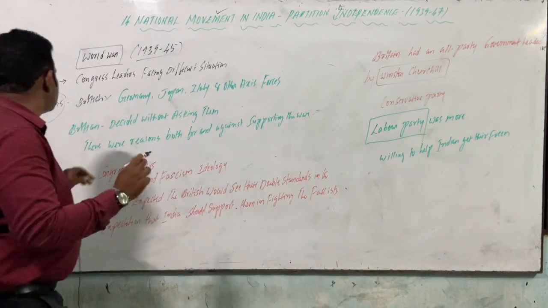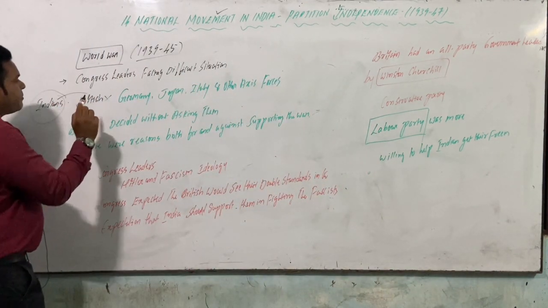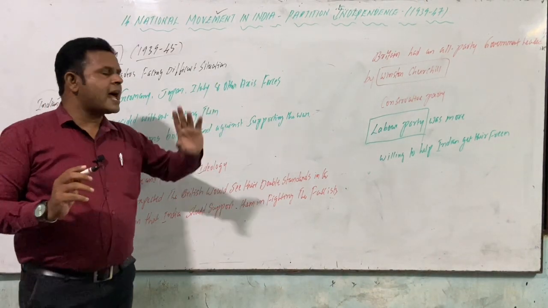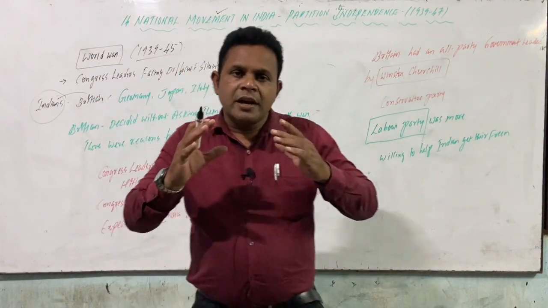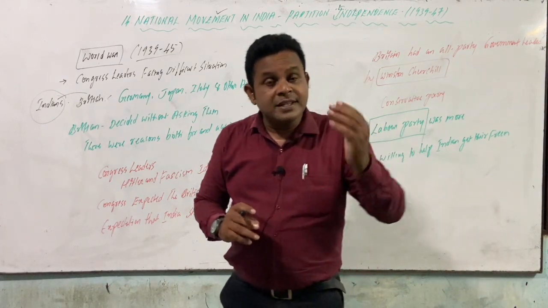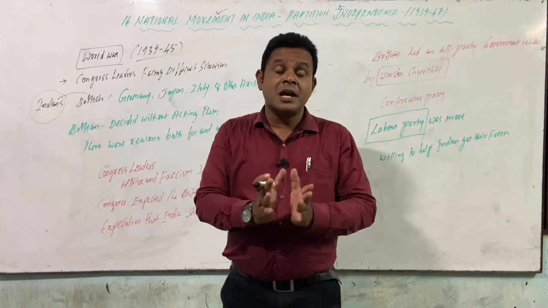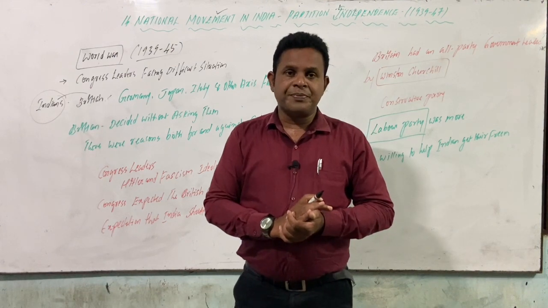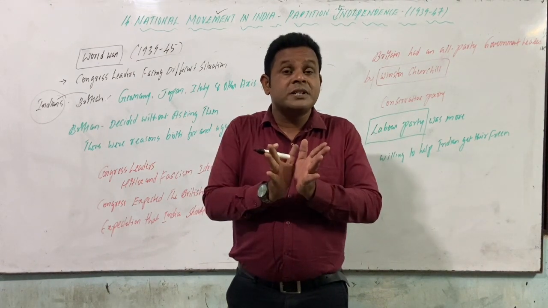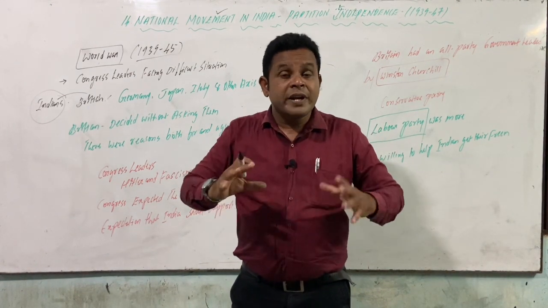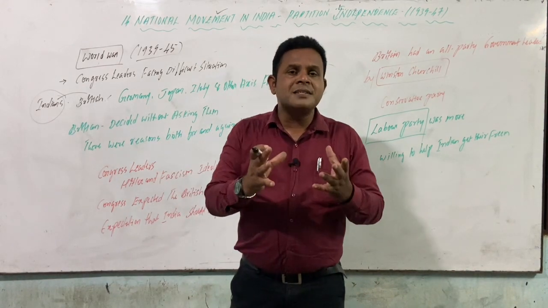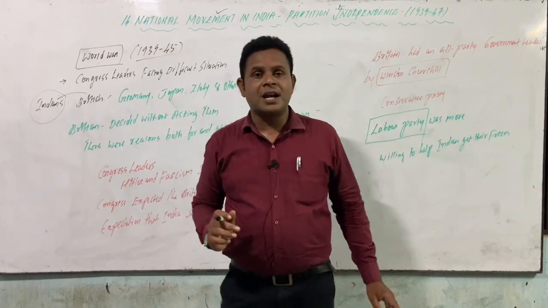The task was whether Indians should support the British against Germany, Japan, Italy and the other Axis forces. Actually, India had no connection to participate in the Second World War. But as we were under the control of the British, what to do? Neither were we getting freedom, nor did we know whether to support or not. These are the two things in dilemma. So Indians were in confusion. Our Congress ministers were in confusion, whether we have to support or not.